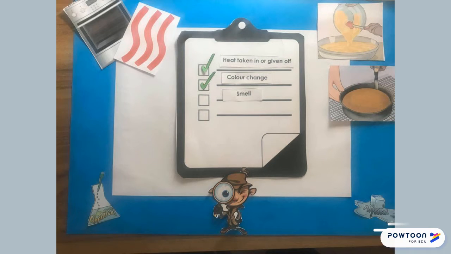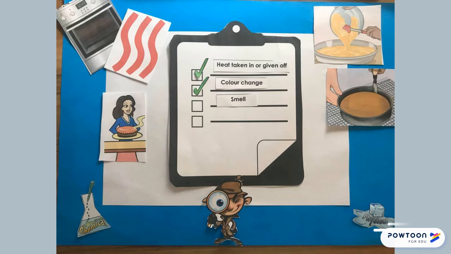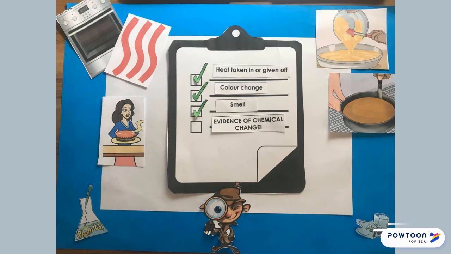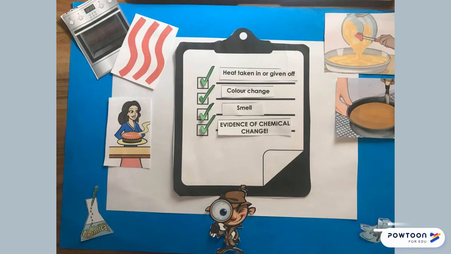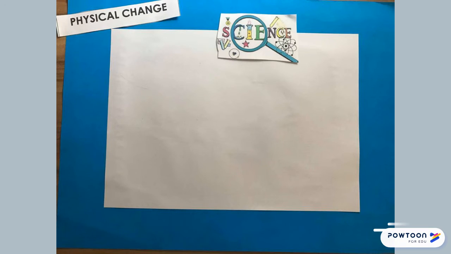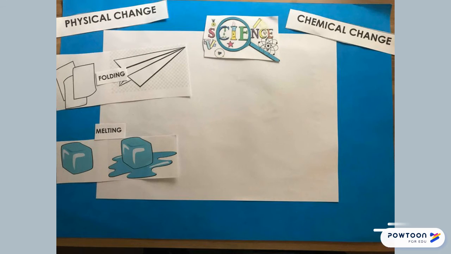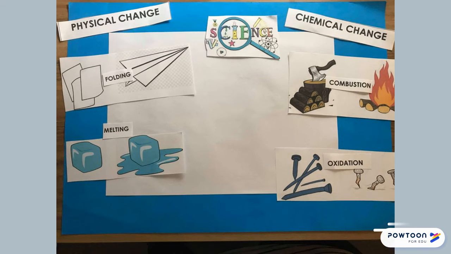Was there a smell? Well, we all know when we cook a yummy cake like this, the smell fills the room, making our mouths water. These are all examples and evidence of a chemical change in action. Wow, so now we know that in a physical change, we see a change in appearance but the same substance, and in a chemical change, there is a whole new substance formed.